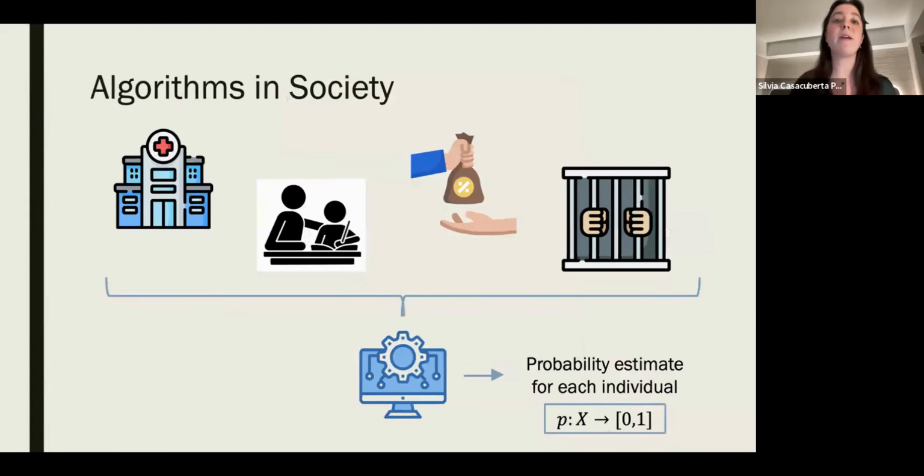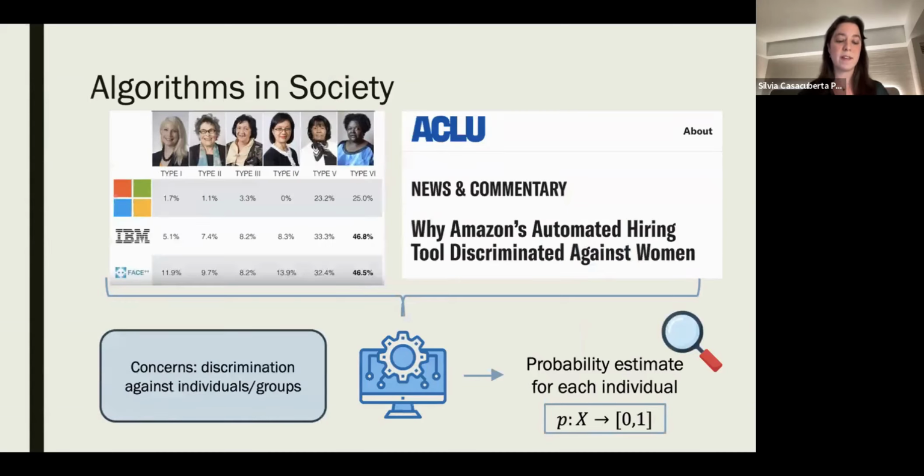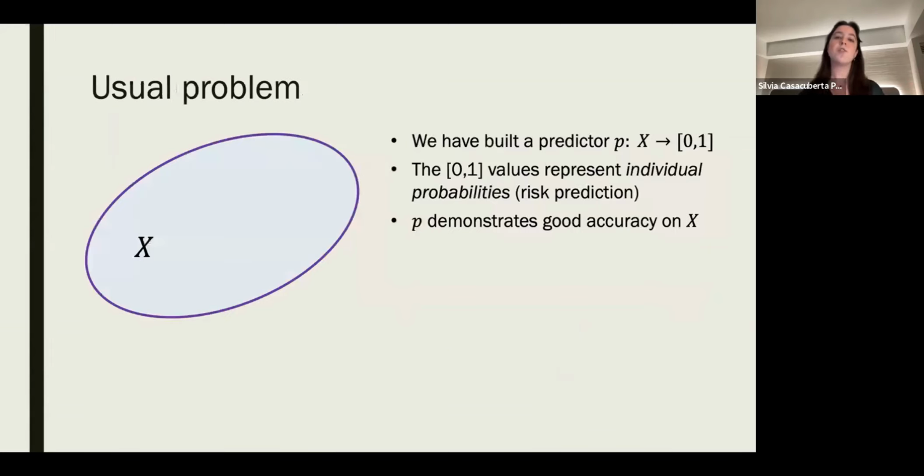As we all know, algorithms are being used in all spheres of society to decide who to give a loan or which student is more likely to need an extra teacher. There's a lot of concerns that there's discrimination against individuals or groups when these algorithms are being used. So a typical problem is that you might have built a predictor P that has good probabilities. We think of this predictor as giving us individual probabilities in the case of risk prediction. But is this enough to have good global accuracy?